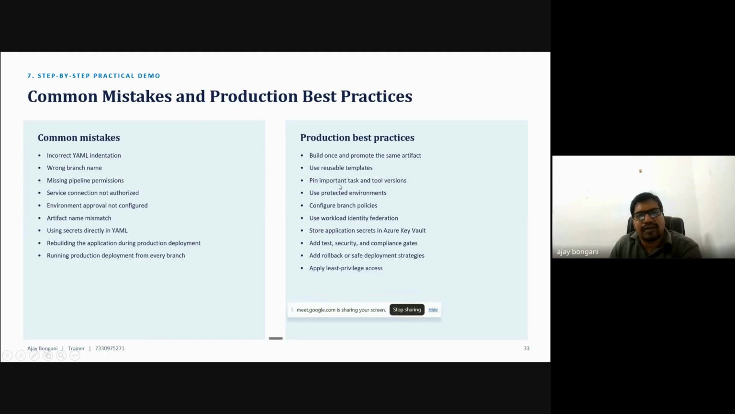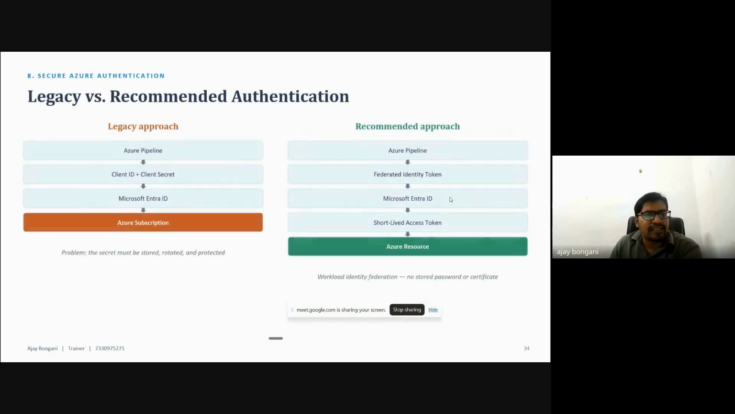So what are the best practices? Build once, promote the same artifact, and use reusable templates. Pinning is important. Those concepts we will discuss in the regular sessions. And next, legacy versus recommended authentication. What exactly is it?